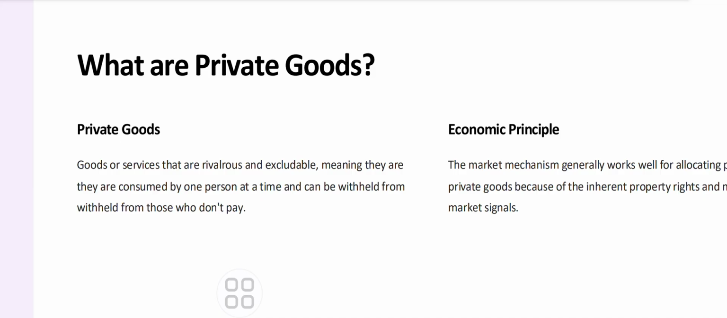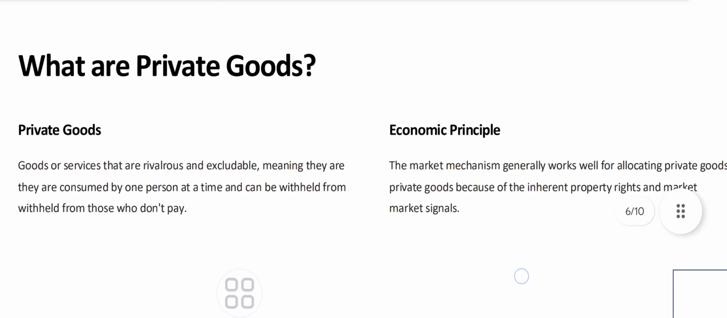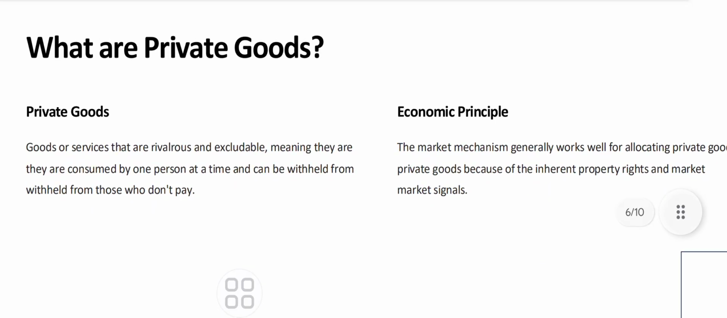What are private goods? Goods or services which are both rival, means if one is consuming, then other might not be able to consume. And excludable means if one is paying, then other has to pay. Without payment, they are consumed by one person at a time and can be withheld from those who don't pay. Now what is the economic principle here? The market mechanism generally works for allocating private goods, from the inherent property rights and market signals.